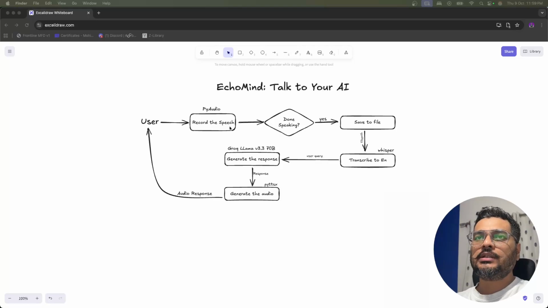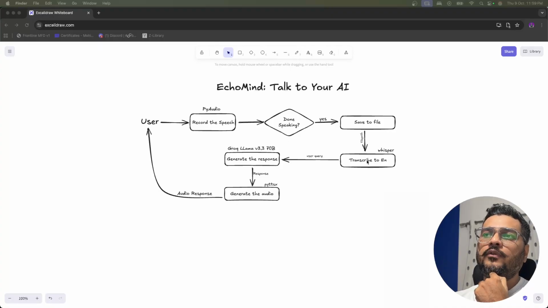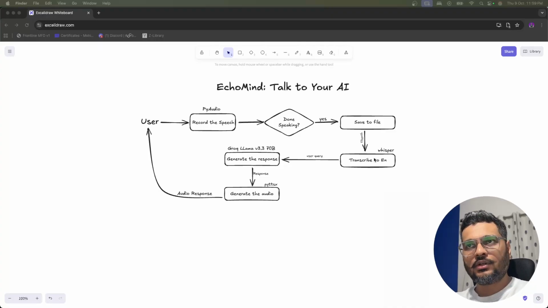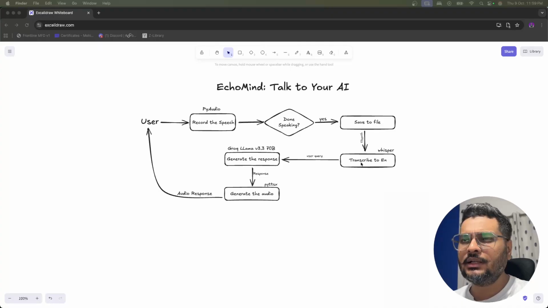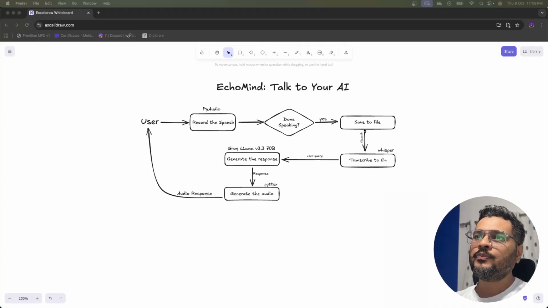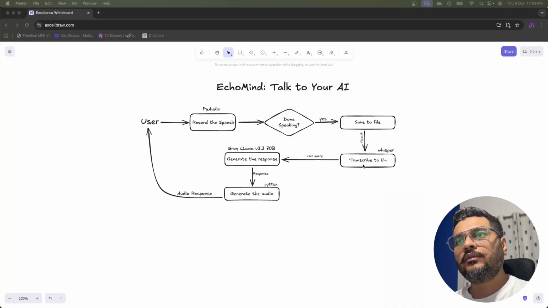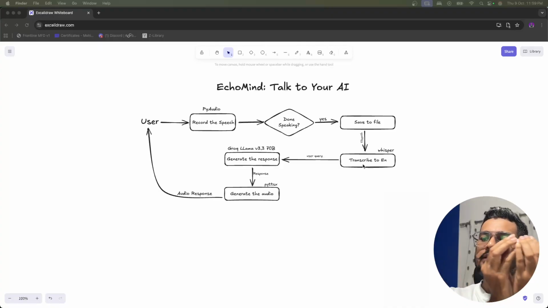Okay, so after you are done speaking, we save your audio file, basically a WAV file, right? And then it is passed to a function where we use Whisper. So Whisper AI you must have used. If you have not used it, then you will see today how we use that. When we send it, we can send along with it the language, and we are sending English. So we will be converting our audio to text, because the LLM that we are using understands text, right? So we are taking the audio, extracting the text from that audio, and then passing that text to the LLM.